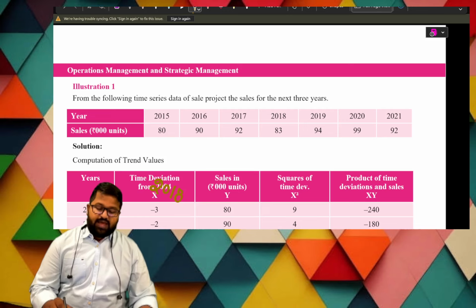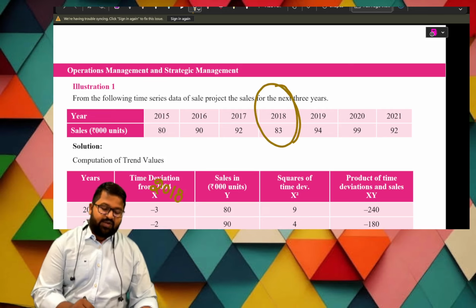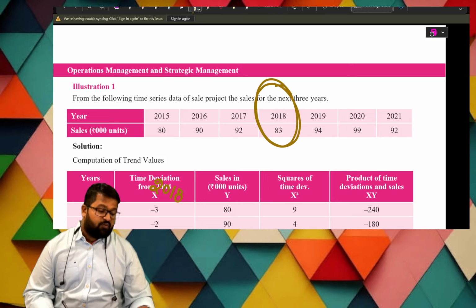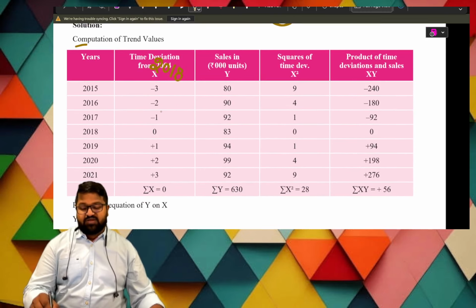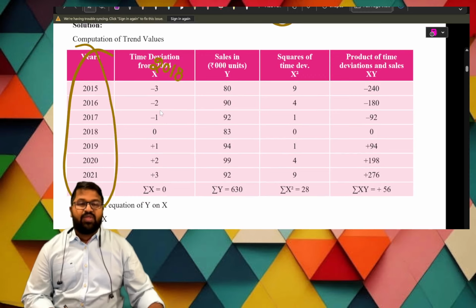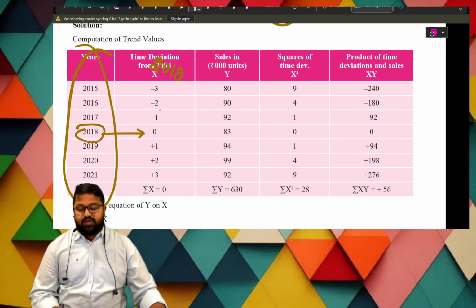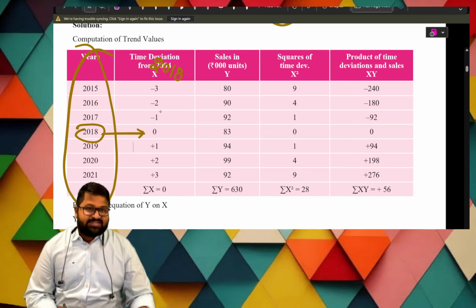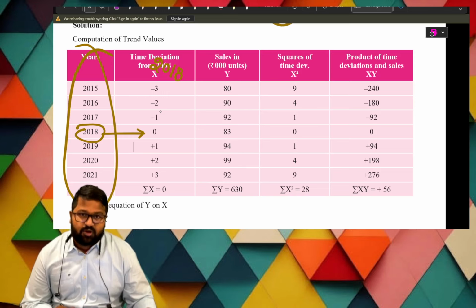Done. How many years are there? 7 years. The middle year will be taken for the sake of calculation of expected sales. Here, what is that? 2018. So we mention the years in this column, and for the middle year we give a value of 0. From this we go up with negative values. The same kind of problems are in the 10th standard; we have similar problems there.